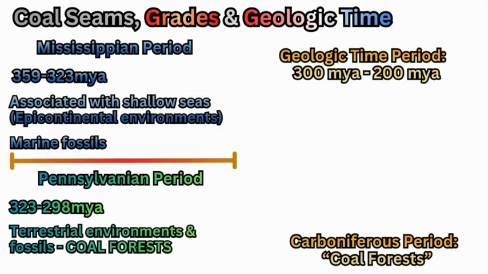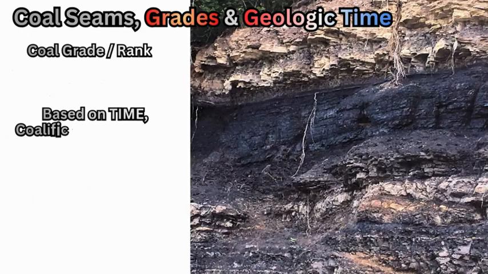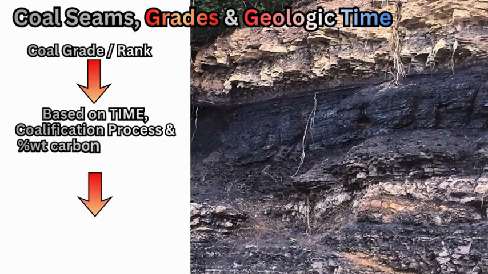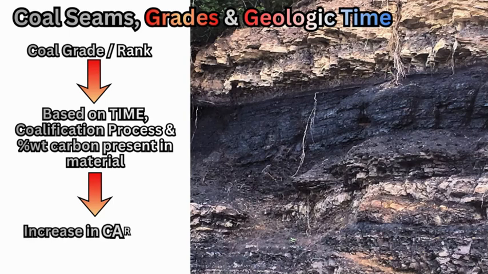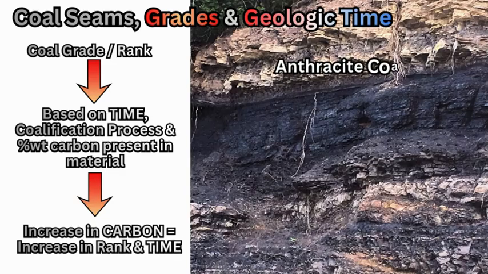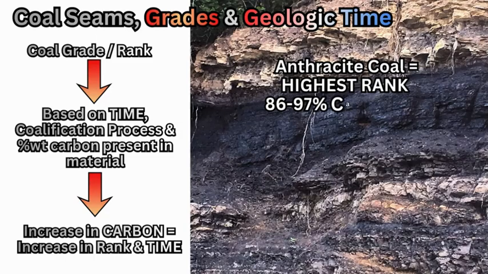So we can link up the age of the coal based on geologic time and the amount of carbon based on how long that coal bed has been underground and undergoing these physical and chemical changes called coalification to increase the carbon, squeeze out the other elements, and produce ever-increasing purity of carbon within this sedimentary rock, eventually ending up over the course of over 300 million years with anthracite with extremely high percent weight of carbon, up to 97%.